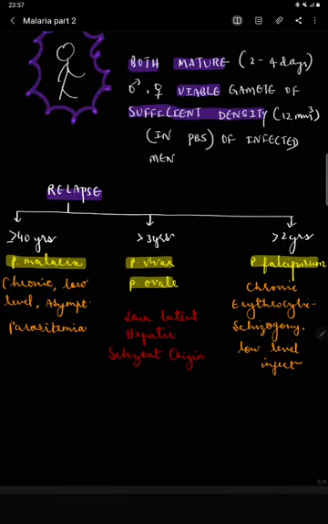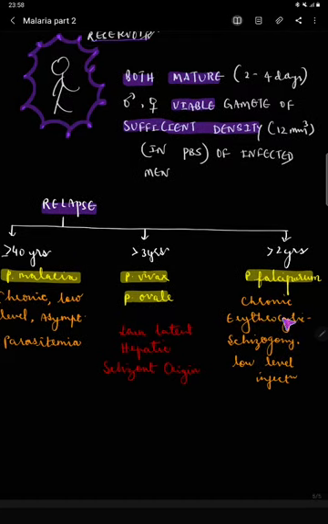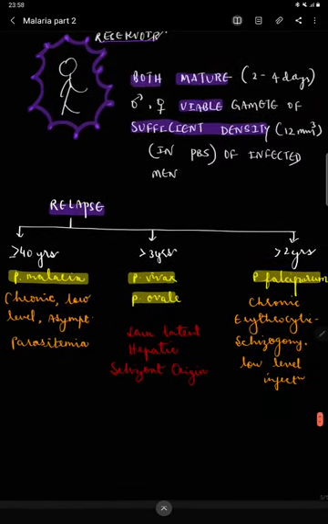Falciparum has no schizont persisting in the liver; all the schizonts burst out directly as merozoites. So in this case, relapse is because of chronic erythrocytic schizogony with a low level infection. The parasite is present as erythrocytic schizonts in the blood for a very long time, more than 2 years, causing a low level infection. This low level infection is the reason for relapse after 2 years.